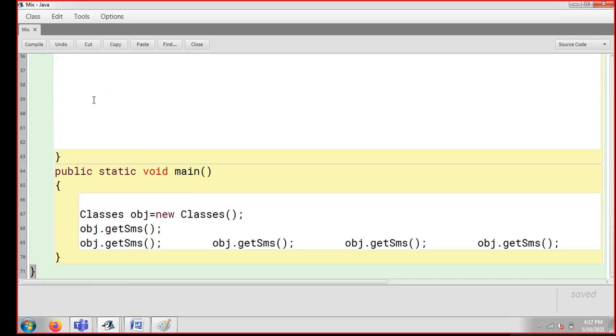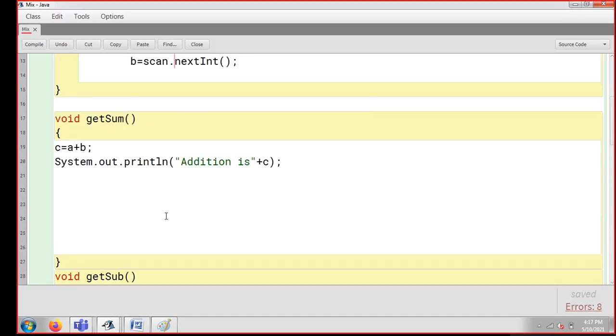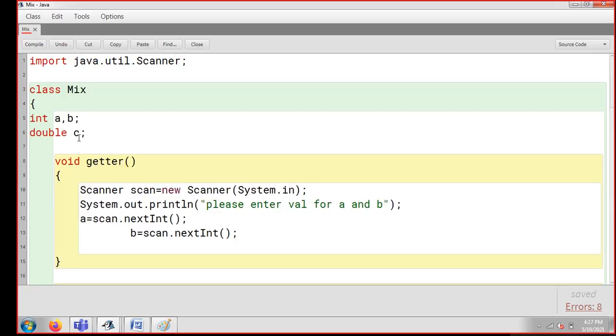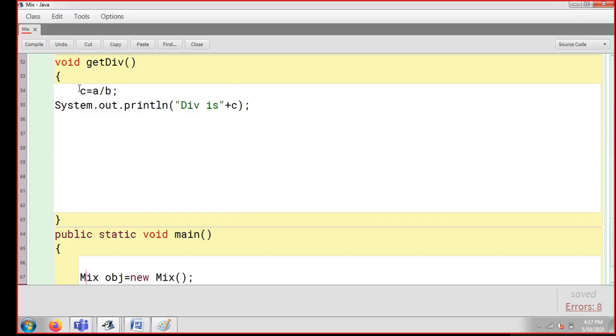So, guys, I've already created the class. I'm just going to change the class name because it is mixed now. I just need to change the name of my class. You can see how to create a class object: we just need to write the name of the class and the name of the object. All these things we need to do. My class name is already mixed, and the same object I'm creating in public static void main.